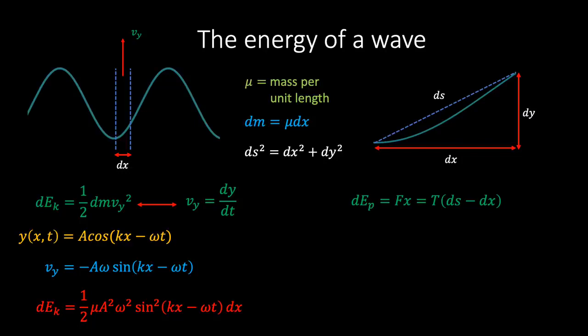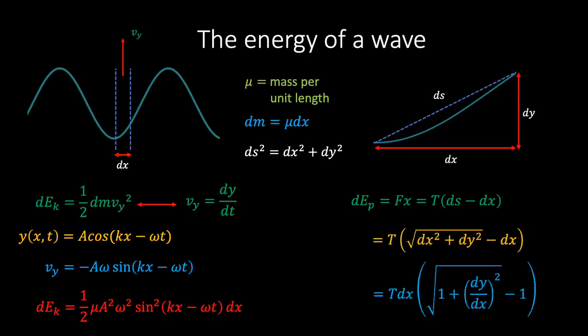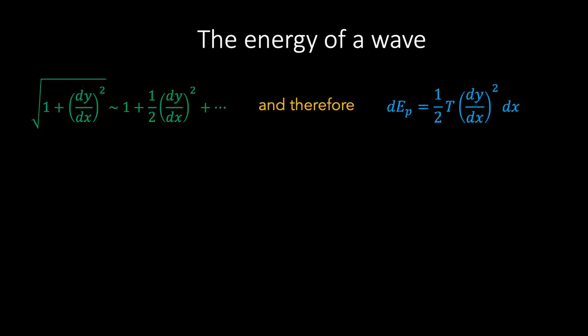We can write this rather more suggestively as T times the square root of dx squared plus dy squared minus dx. And then if we take out a factor of dx from inside the square root, we finally arrive at the following blue expression. Because we are dealing with a small segment of rope, we can perform a binomial expansion on the square root and approximate it as 1 plus half times dy by dx all squared. If we do this, we see that the 1's cancel, and we can write the potential energy of our segment as half times T times dy by dx all squared dx.